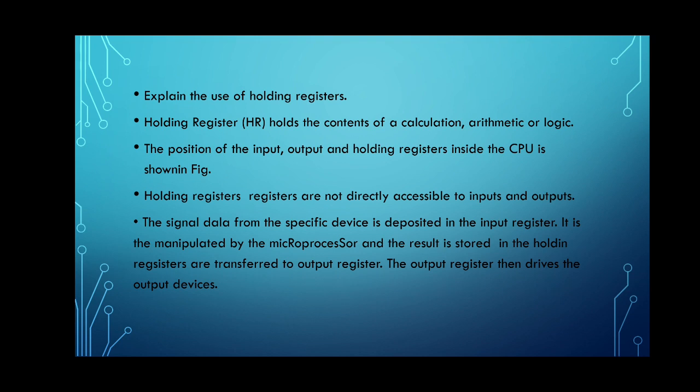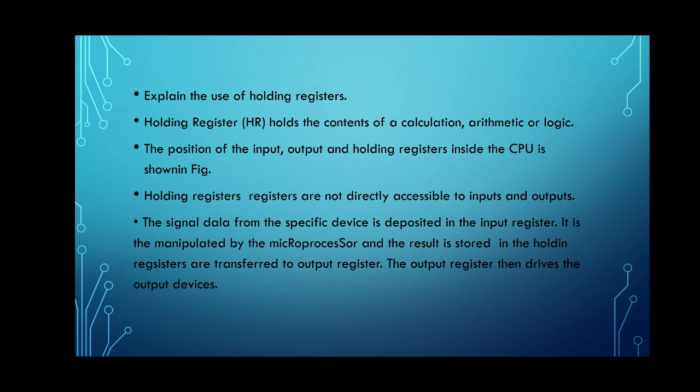This answer we can write. Holding register holds the contents of a calculation, arithmetic and logical operation. After the execution of the program, whatever outputs are generated, those contents are held in the holding register.